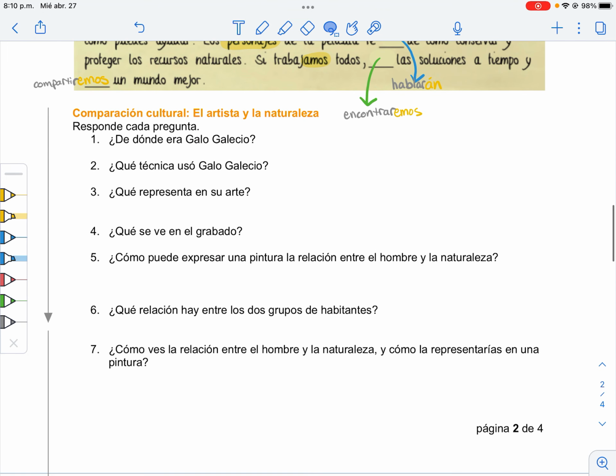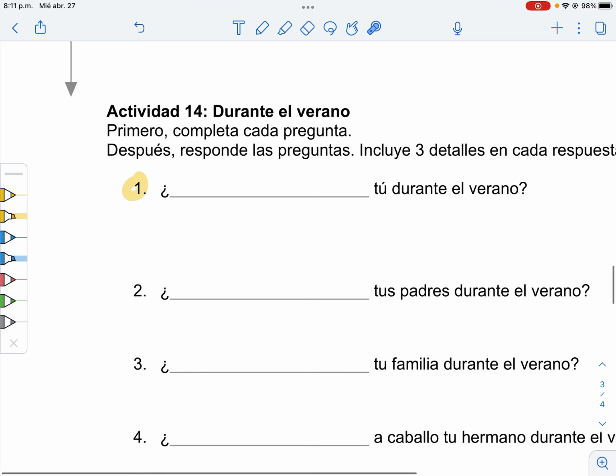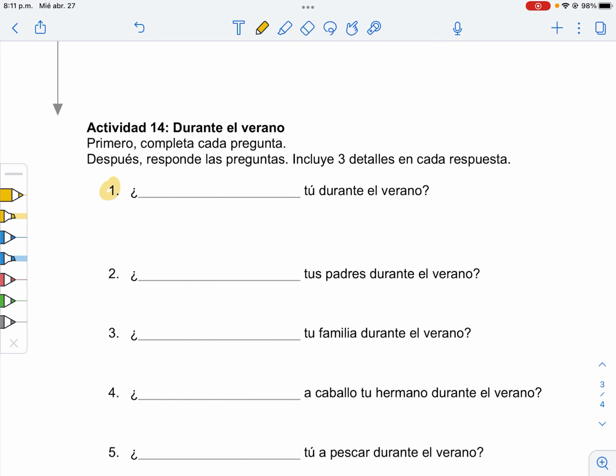And we'll hop down to actividad 14 durante el verano. Now, the thing about this activity is this is your speaking activity with your partner. First, you're going to use the activities in the book to complete the sentence. I'm going to do 3 with you in the future tense to say, will you read this summer? So that's our first step, is to first complete the questions. Let's just do that.